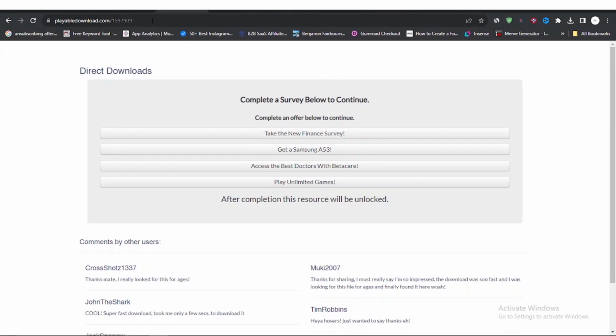Now, while I can simply paste this link up here and start promoting it on social media, the truth of the matter is a lot of social media platforms these days do not like CPA content locker links. So if you post these links on platforms like YouTube, Facebook, or even Twitter, you stand a chance of your account getting deleted, and I do not want that to happen in this video.